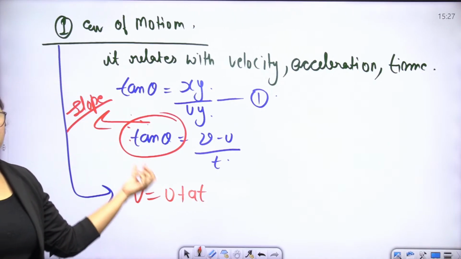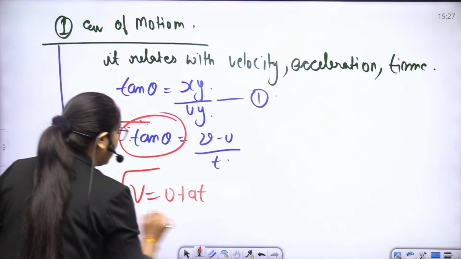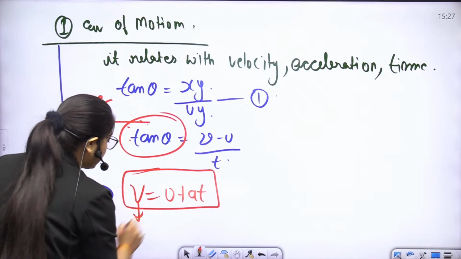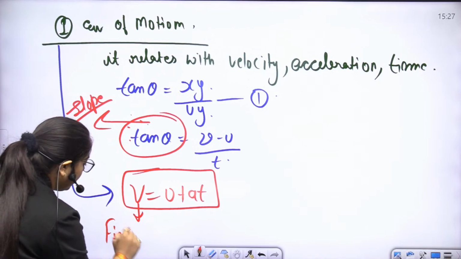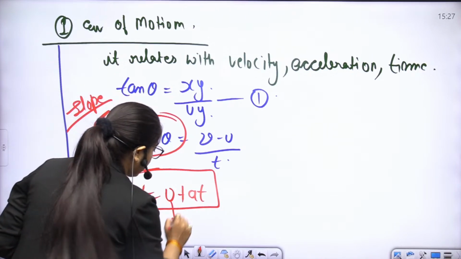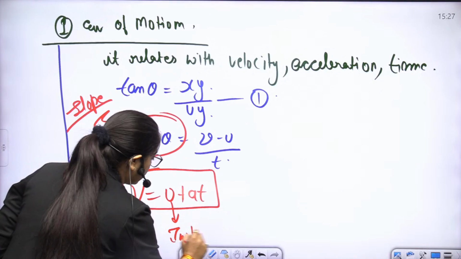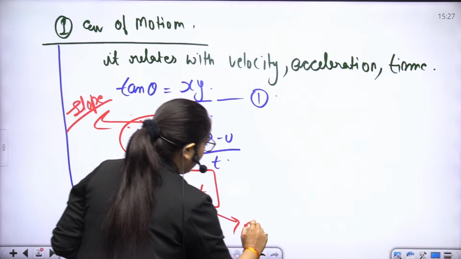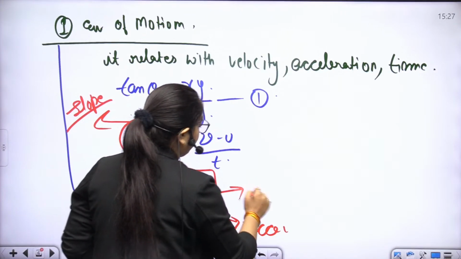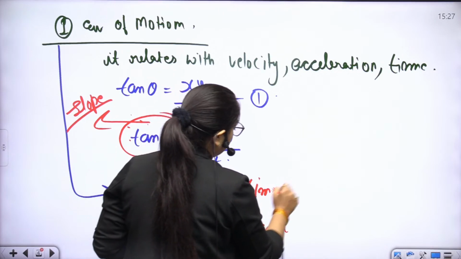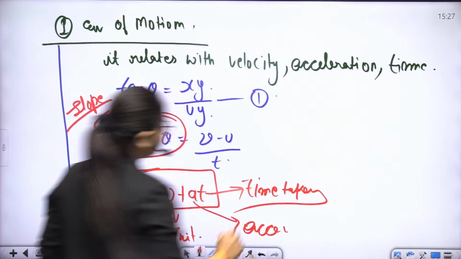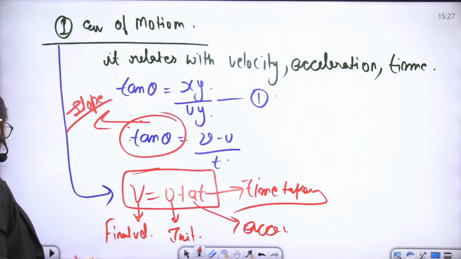This is the final equation, where v stands for final velocity, u stands for initial velocity, a stands for acceleration, and t stands for time taken. This one is the first equation of motion.